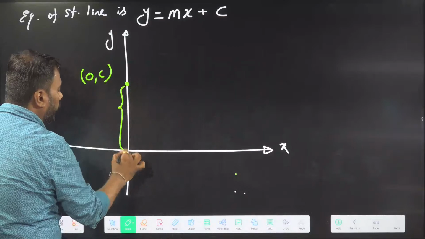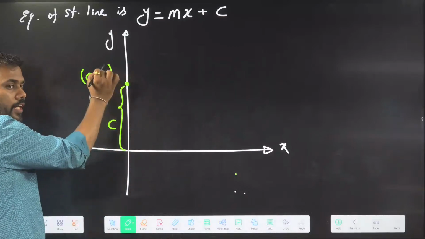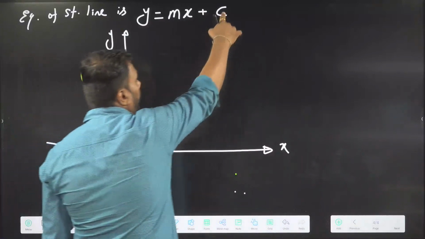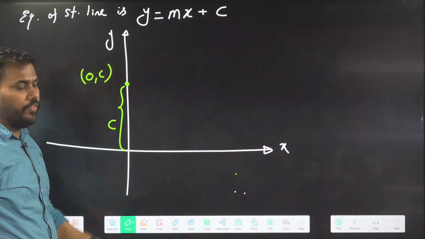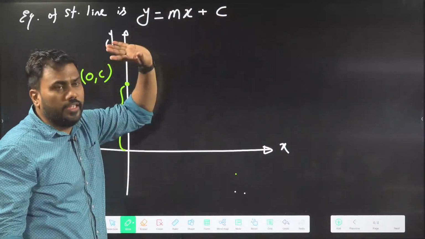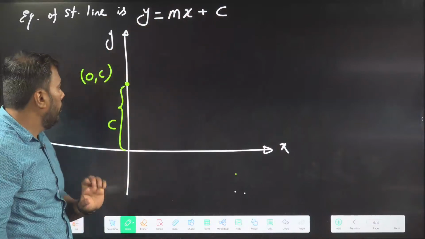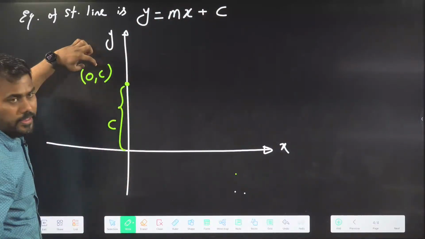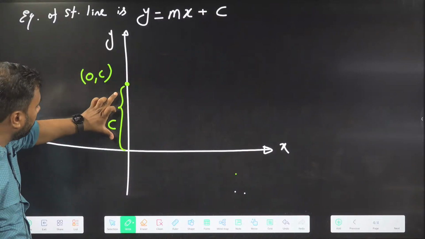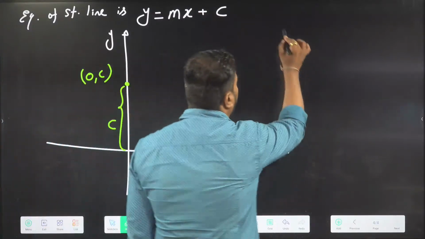This distance is going to be c. This is the point where the line cuts the y-axis. If I put x to be 0, I am getting y equal to c. So the line will pass through the point (0, c). That's why this distance is called the intercept on the y-axis.